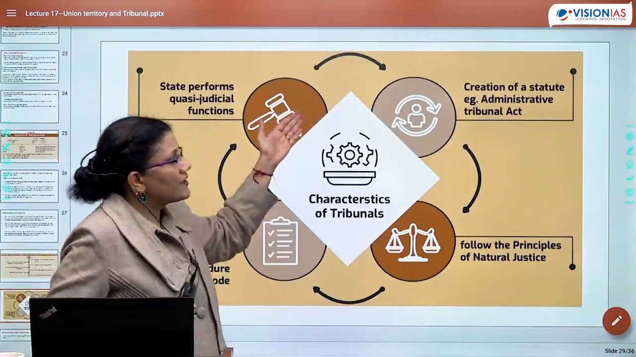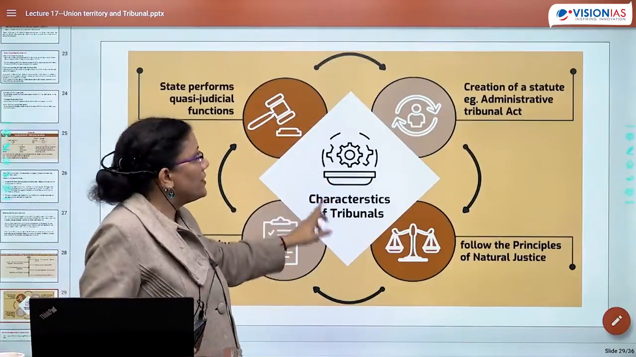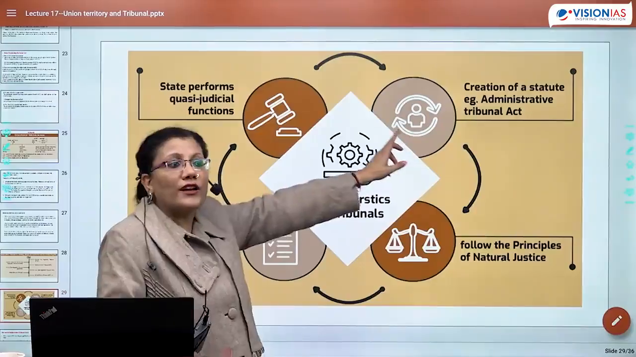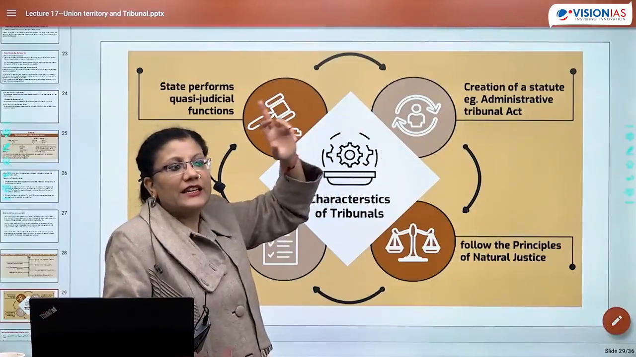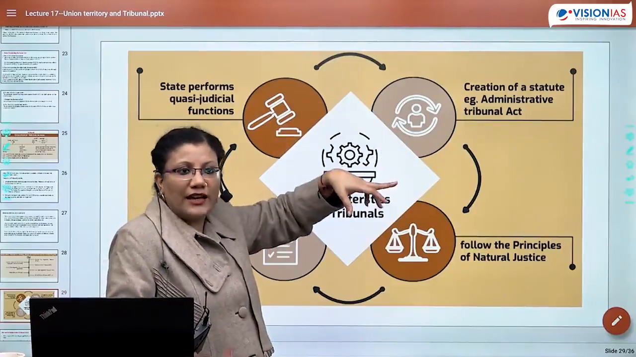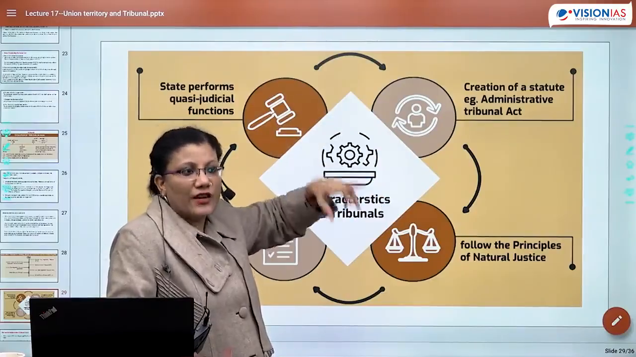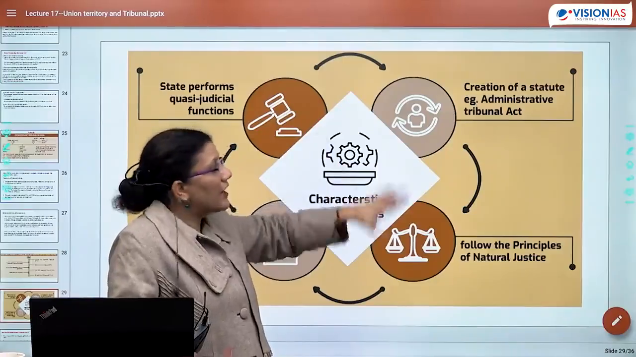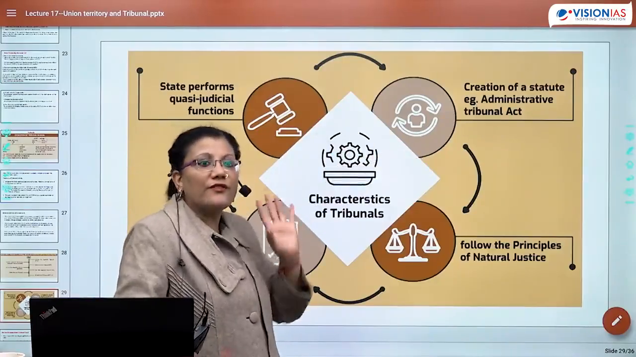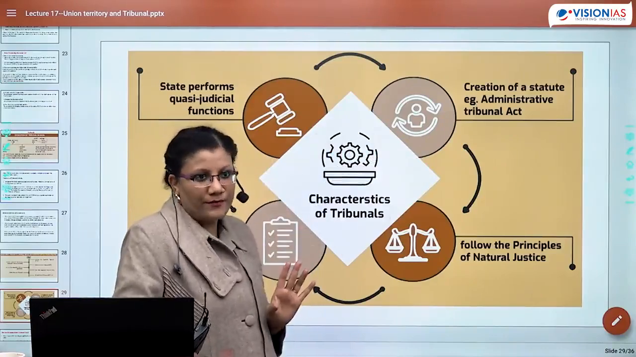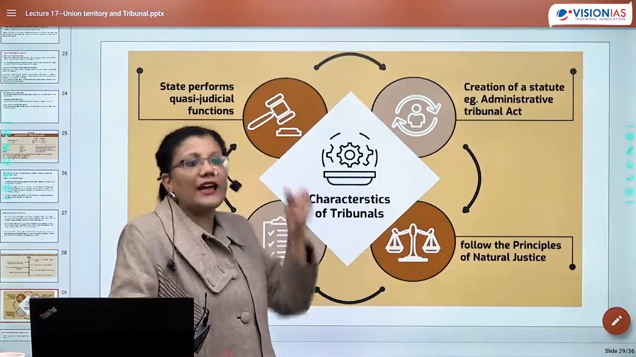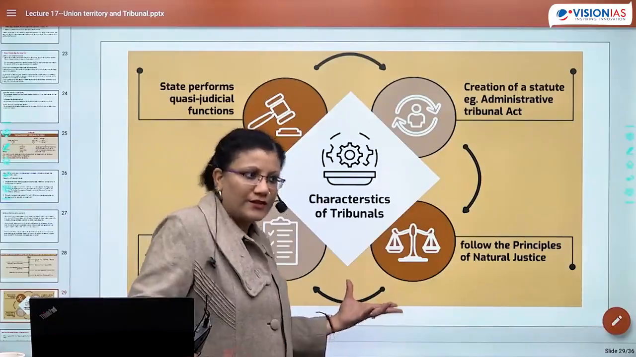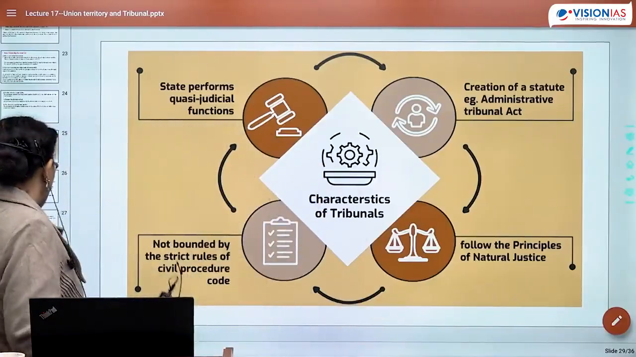And creation of a statute. So tribunal is always being a part or it is a product when a statute or an act comes up. जैसे कि Central Administrative Tribunal CAT, State Administrative Tribunal SAT, National Green Tribunal NGT, they are always an administrative act. They are result of an act. तो आर्टिकल की वजह से एक एक्ट बन रहा है. So all they are statutory bodies, right? So these are the characteristic of tribunals.